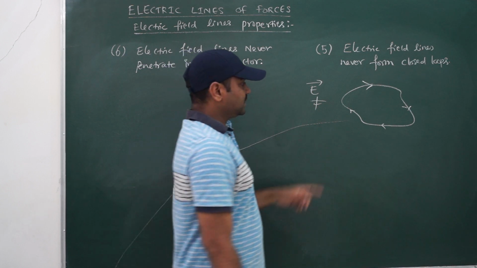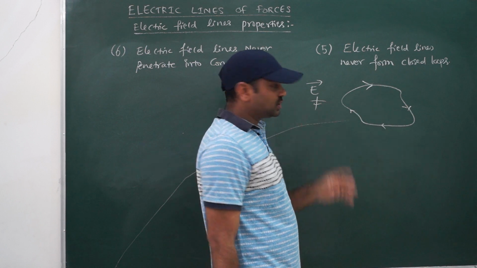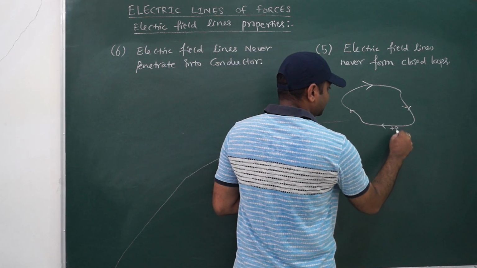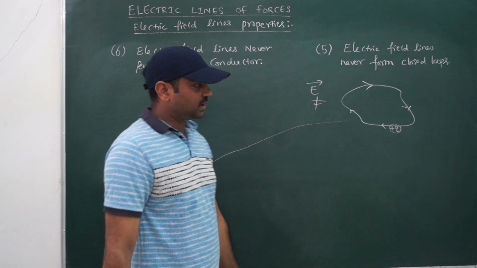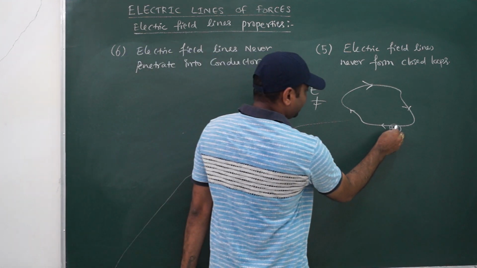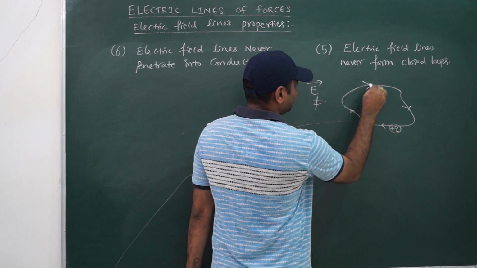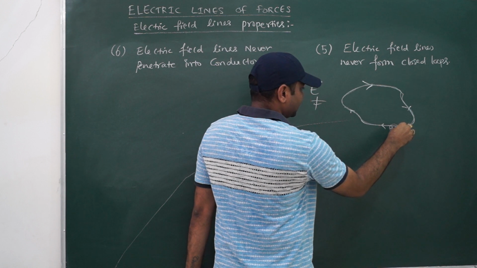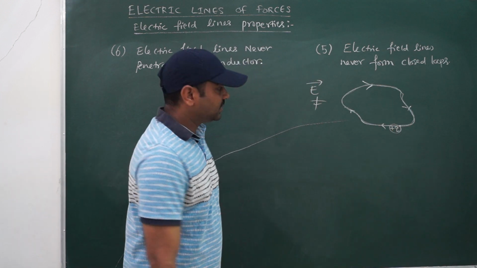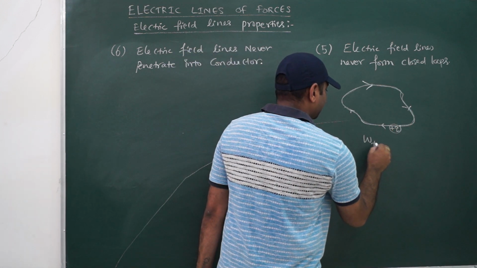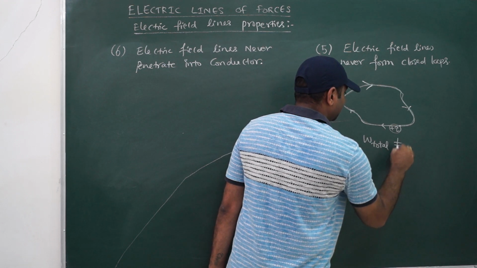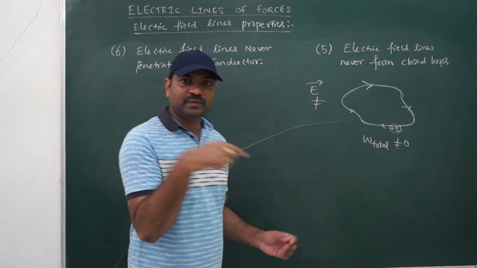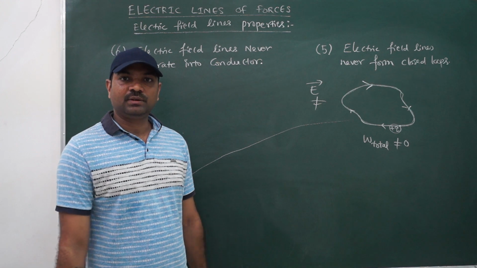Why? Because suppose it is forming a closed loop, then I take one positive charge at one place, and I'm moving it along the field line. If I'm moving the positive charge along the field line and bringing it back to the same point, then the total work done in this round trip is not equal to 0, because we are moving the charged particle along the field direction.